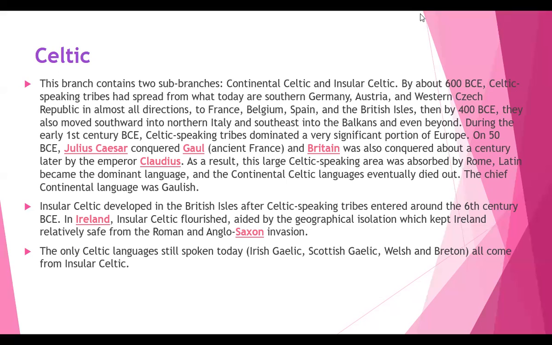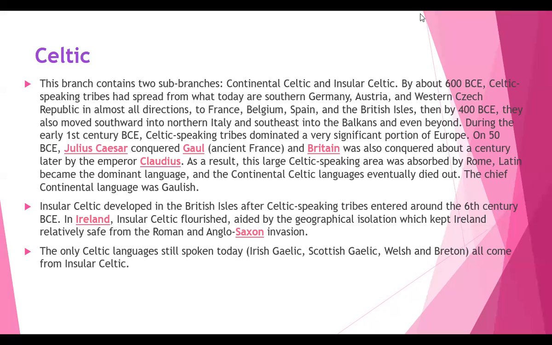And Britain was conquered a century later by whom? An emperor, Claudius. So as a result, this Celtic speaking people were absorbed by Rome, and Latin became the dominant language. As these people were absorbed by Rome, what happened? Their mother tongue was Celtic speaking, but they were not permitted to speak it because they were under the rule of those people, right? So as days grew and generations passed, this continental Celtic language was dying, right?